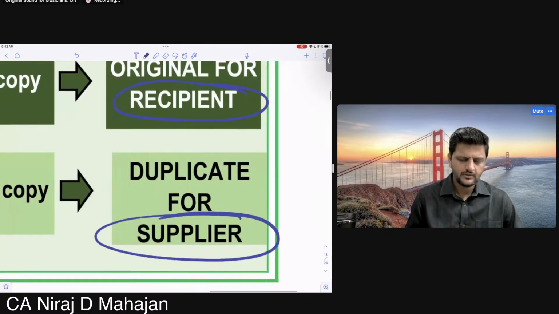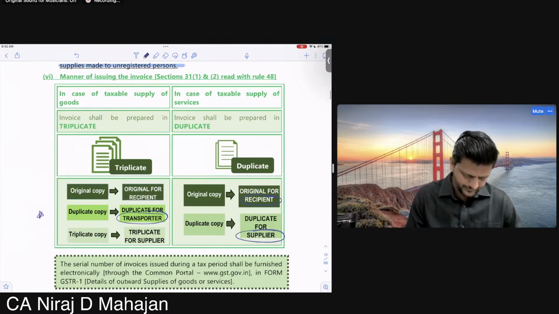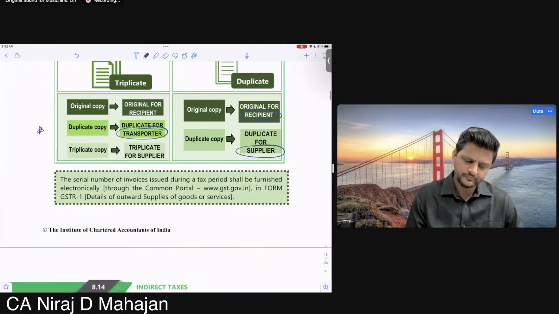Clear earlier, all of you? There is no movement of service and there is no transporter, no? Clear earlier? Chalo.